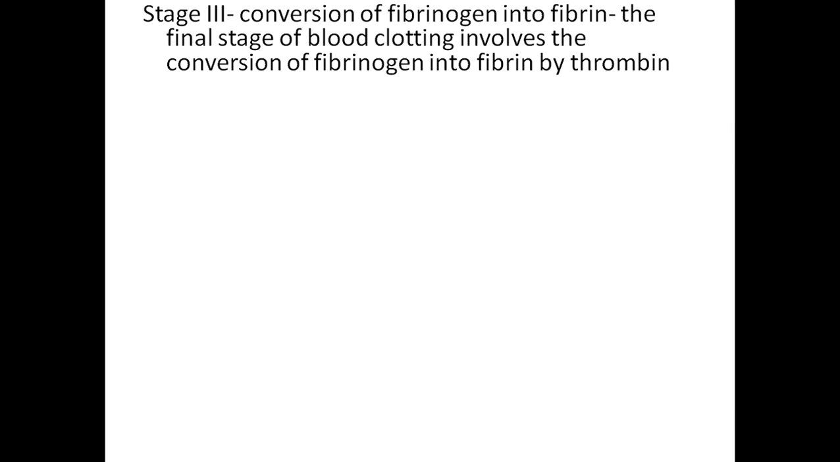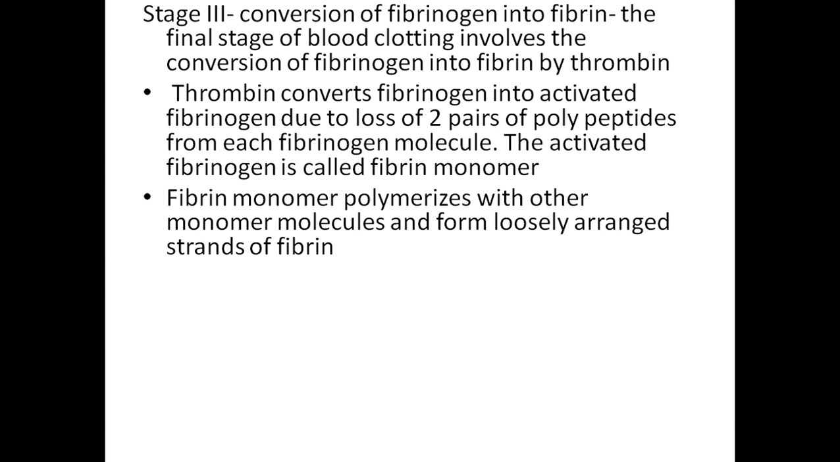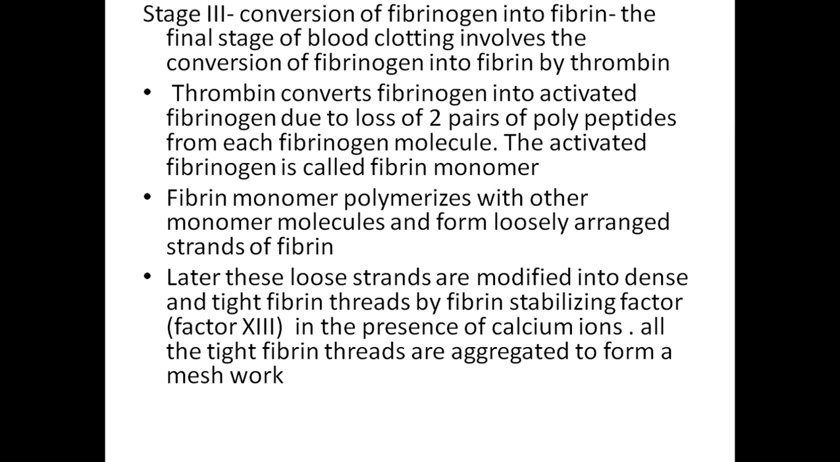Stage 3, conversion of fibrinogen to fibrin. This is the final stage of blood clotting, which involves conversion of fibrinogen to fibrin by thrombin. Thrombin converts fibrinogen to activated fibrinogen due to loss of 2 pairs of polypeptides from each fibrinogen molecule. The activated fibrinogen is called fibrin monomer. The fibrin monomer polymerizes with other monomers to form loosely arranged strands of fibrin. Later, these loose strands are modified into dense and tight fibrin threads by fibrin stabilizing factor.